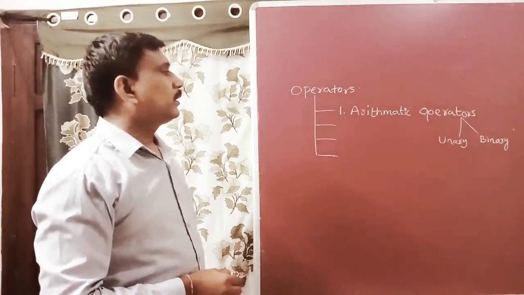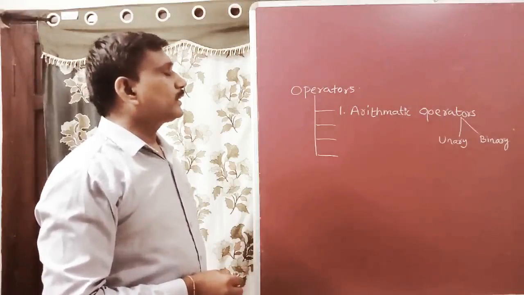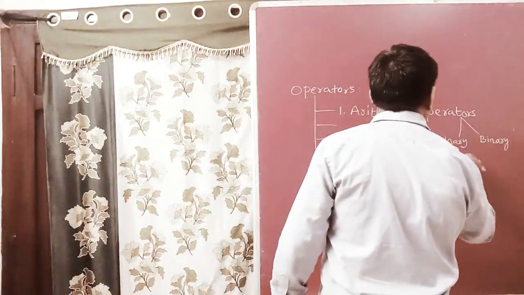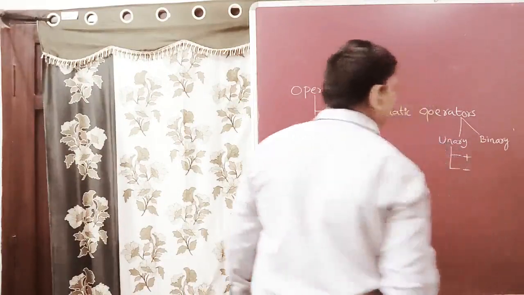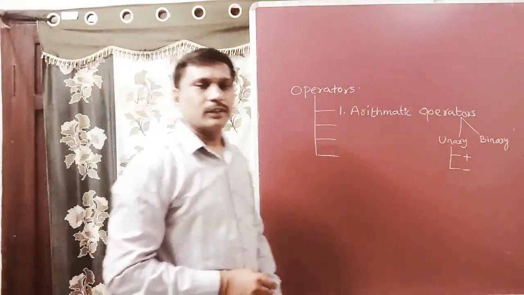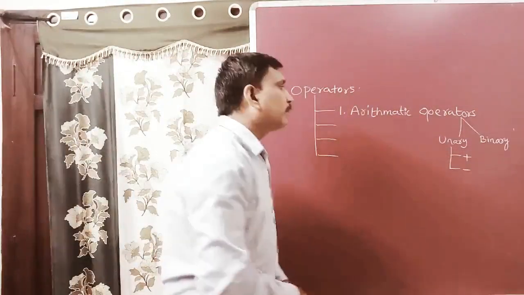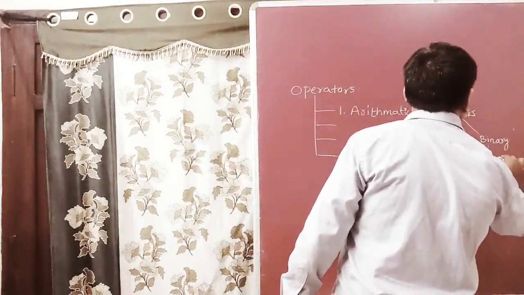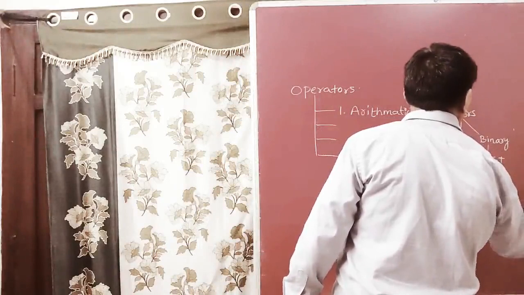In that, first are unary operators, then binary operators. Unary operators are plus and minus, the positive sign and negative sign. After that, binary operators. The binary operators are plus, which is addition.